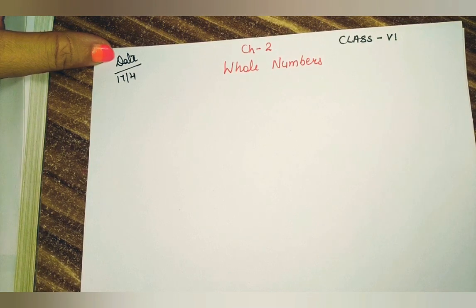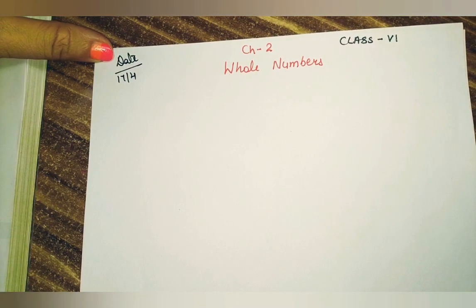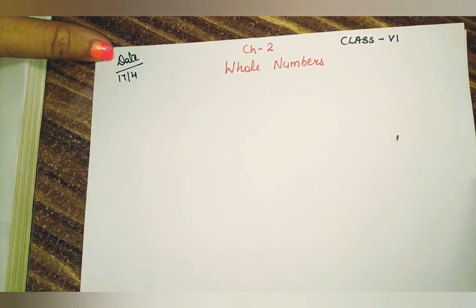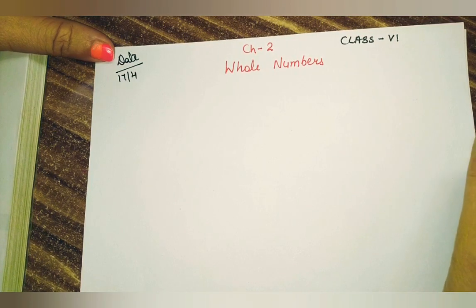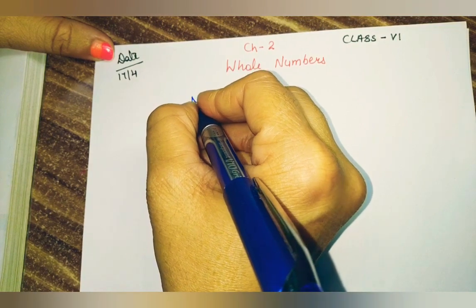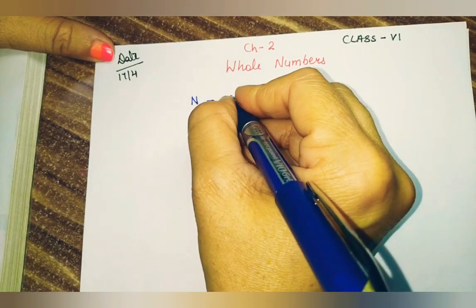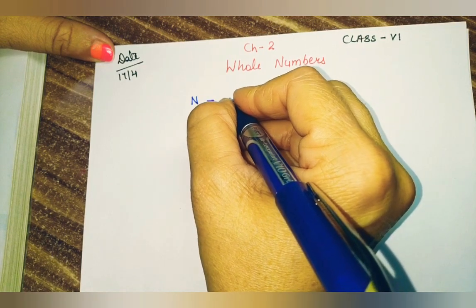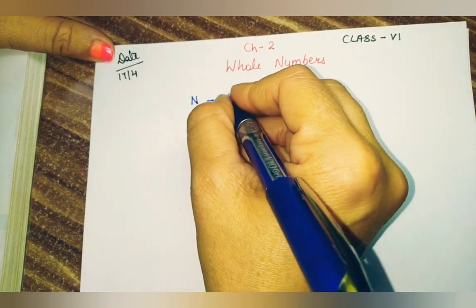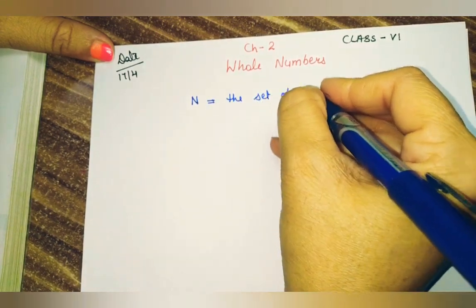Good morning, students. Today we are going to start our new chapter, that is chapter number 2, whole numbers. About whole numbers we have already discussed in our chapter number 1. So let's recall. In chapter number 1, first of all we discussed natural numbers. N represents the set of natural numbers.